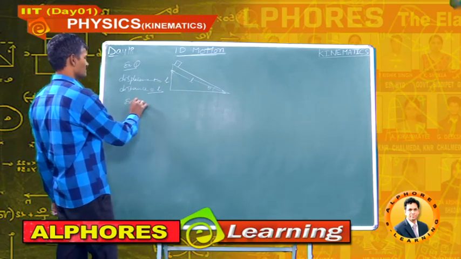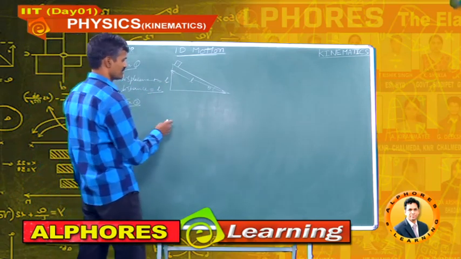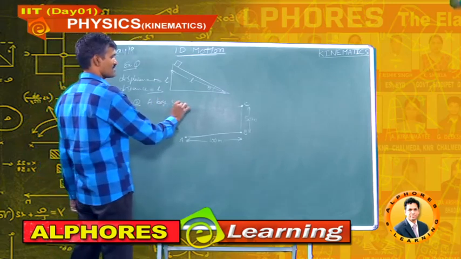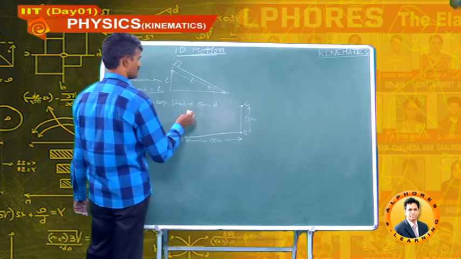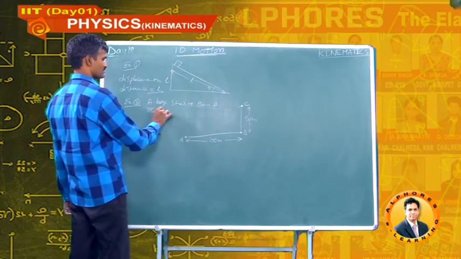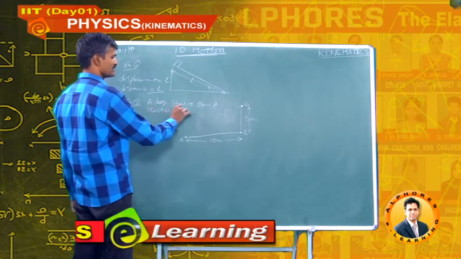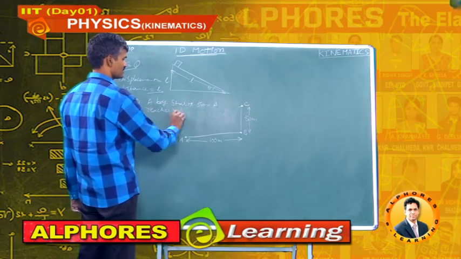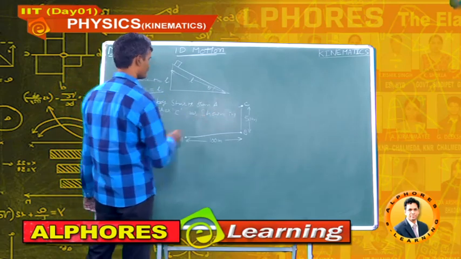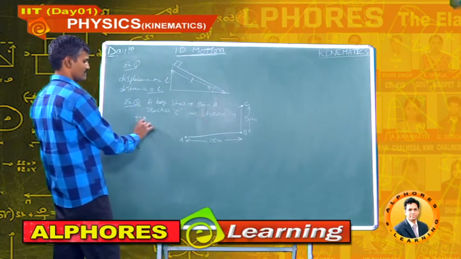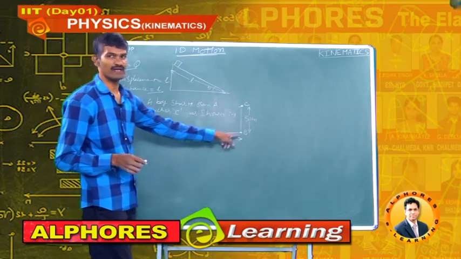Example 2: a boy starts from A, reaches B, reaches C as shown in the figure. Find the distance and displacement of the boy.